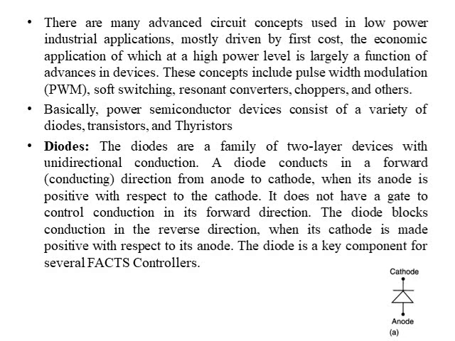The diode is a key component for several FACTS controllers. It is one of the basic components used in FACTS. The best example is the HVDC system, where we have to convert AC to DC. Here we use diodes at large scale. The transistors and thyristors do the same work, but the diode is the basic component.